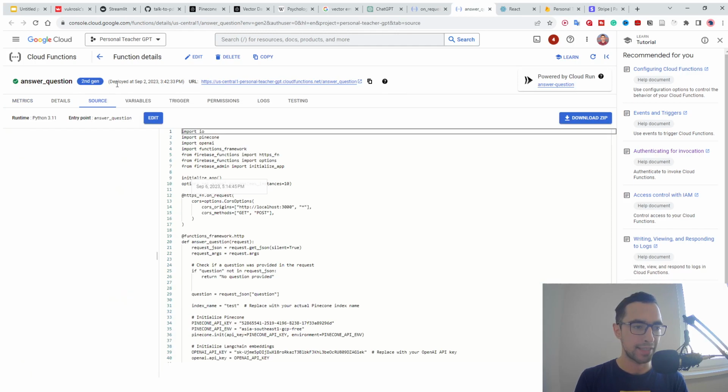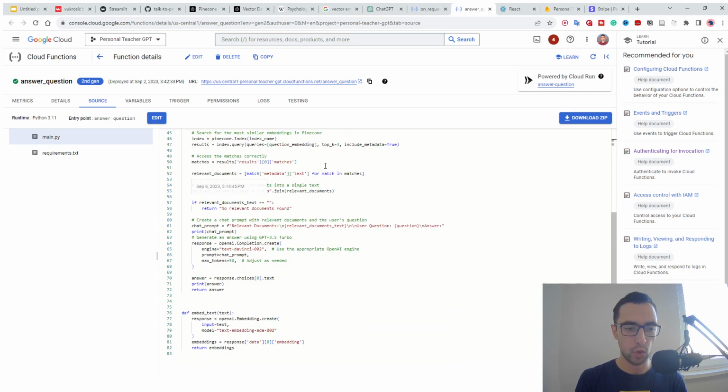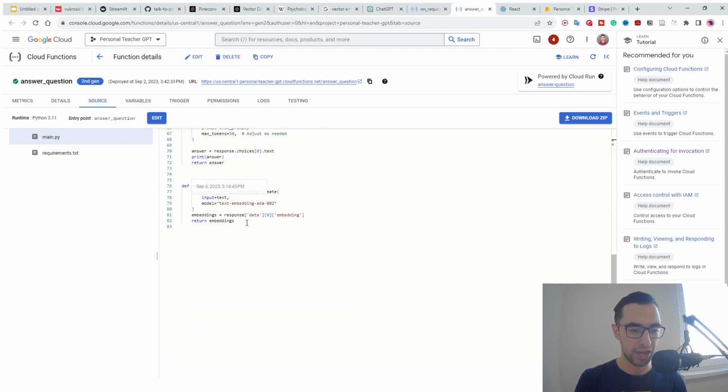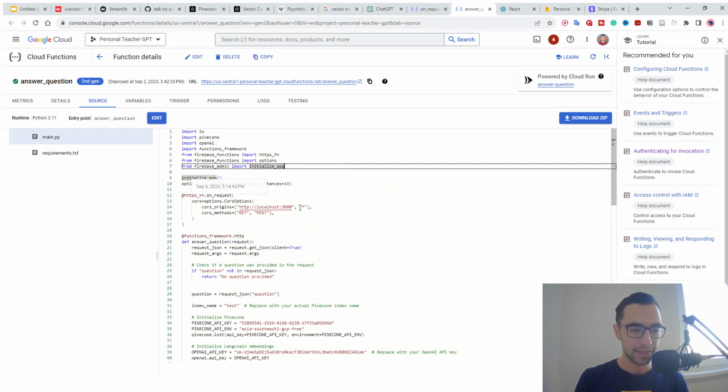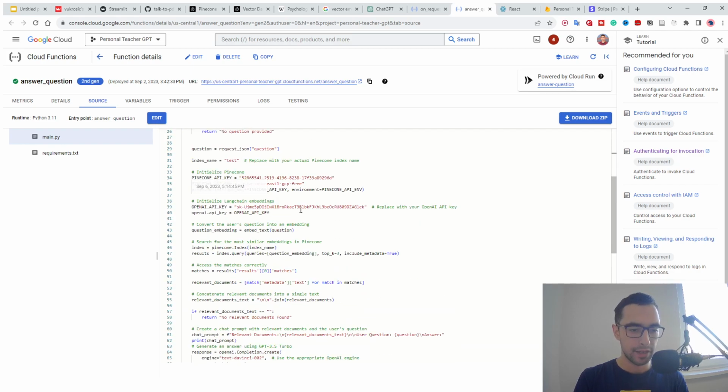And the same thing goes for the answer the question function. This will receive the question and it will do all of the processing, retrieving relevant chunks of text, calling the OpenAI GPT API and answering the question and returning the answer. The same logic applies here. So you will have to change all of these functions, make them better or improve them or fix bugs or apply them to your specific case.